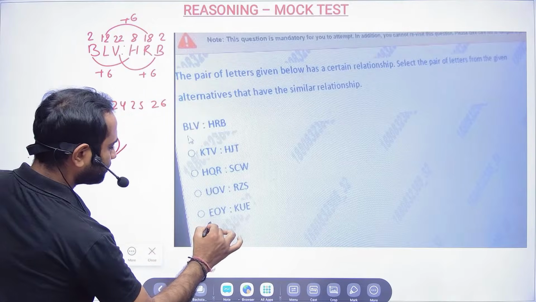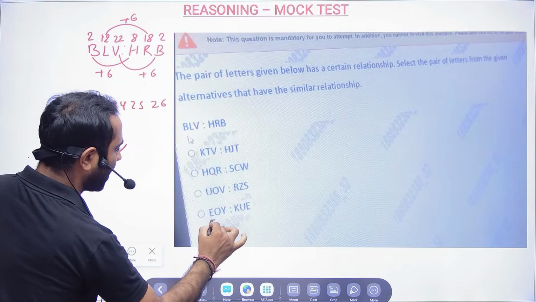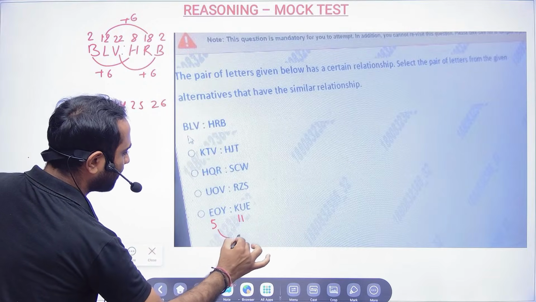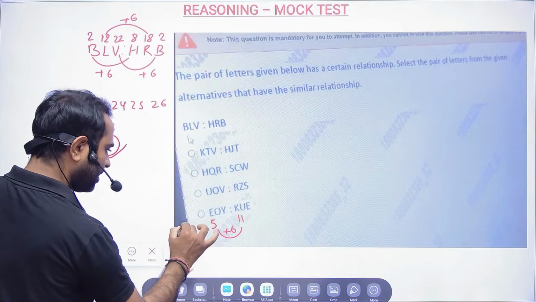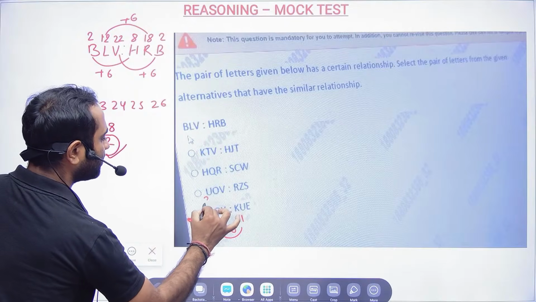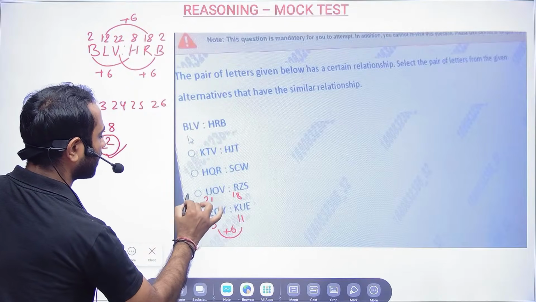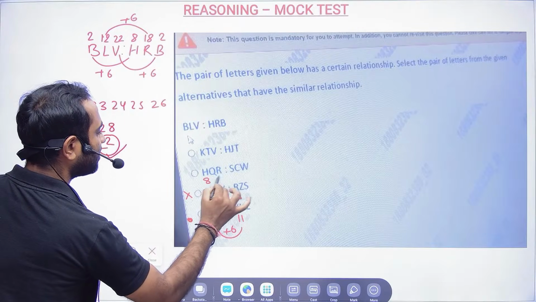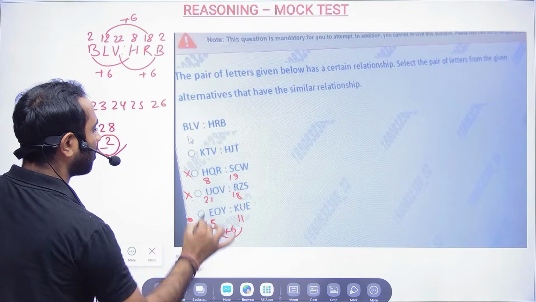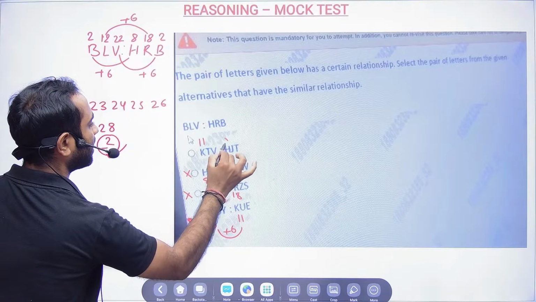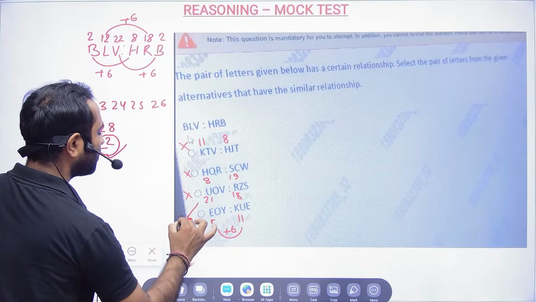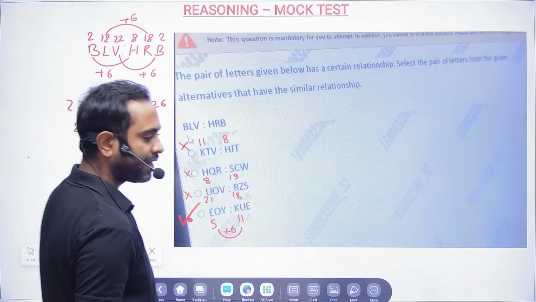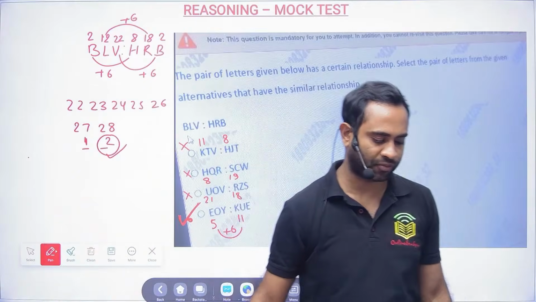Now I'll directly start with the very first letter: this is 5 and this is 11, so it is plus 6. This might be my answer. But this is 21 and this is 18. No, sir, this will not be my answer. This is 8 and this is 19. This will not be my answer. This is 11 and this is 8. This will not be my answer. So there is no doubt at all. Option D becomes the correct answer for this particular problem.